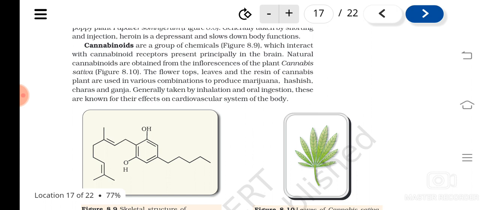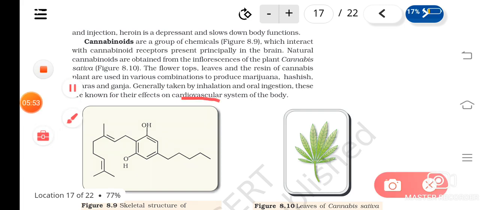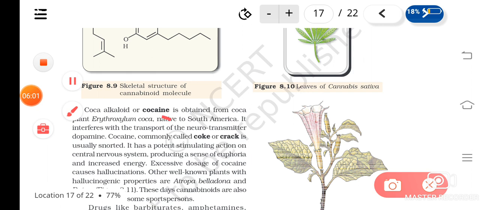These drugs affect especially the cardiovascular system. The cardiovascular system of the body will be affected. Is it clear? The next group of drugs are coca alkaloids or cocaine.